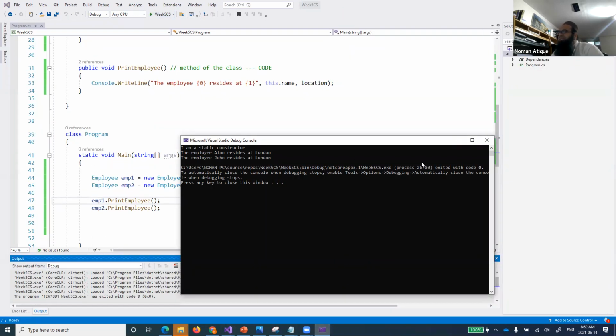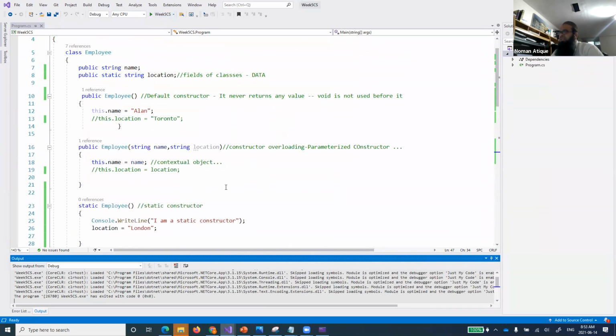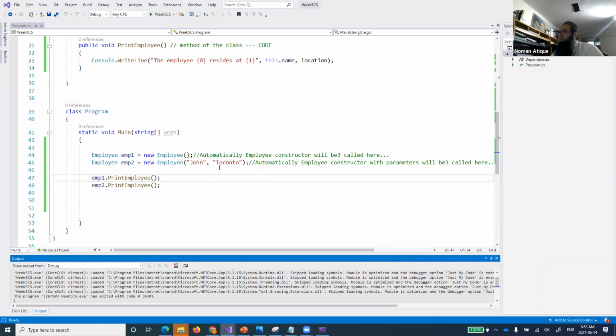So those new people, do you understand why this is coming as London, even though I'm passing this parameter as, for example, Toronto here? I'm talking to new people. Can anyone answer, please?